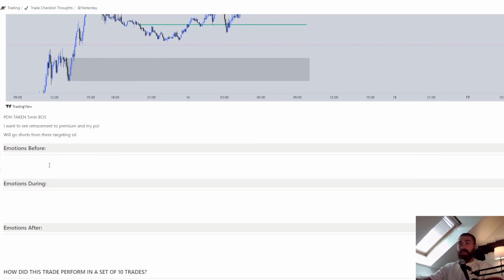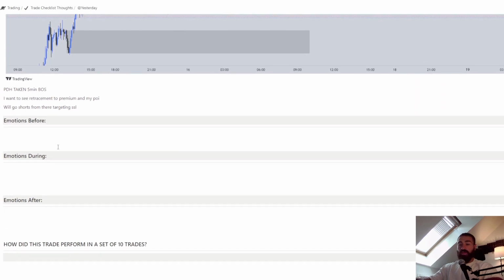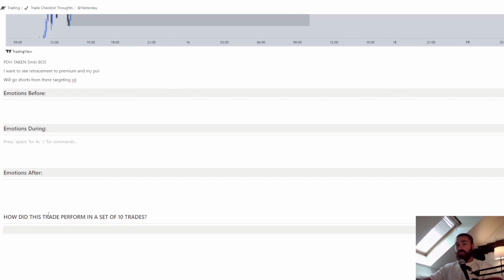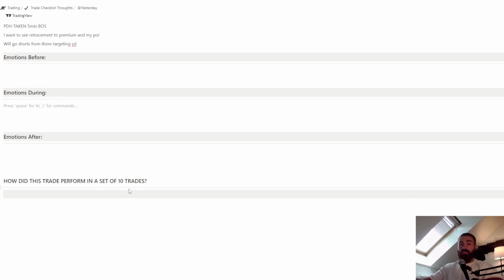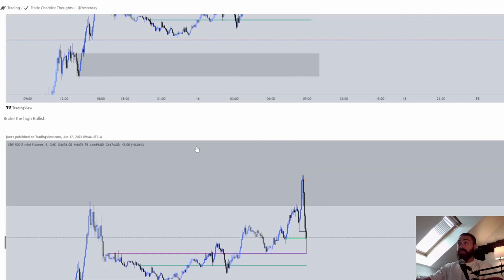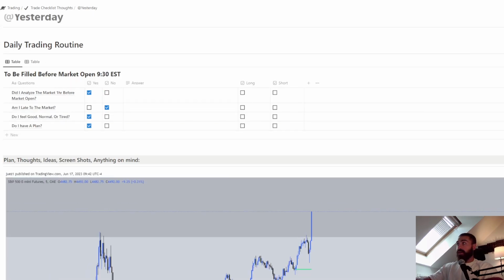And I have here the emotions. If the trade took a long time, I would like to write down what I'm feeling, what I felt during this trade, what I felt before, what I felt after, and how this trade performed out of 10 trades or whatever you want. 10, 20, 30, it doesn't matter. This one, I can copy the link and I can add it to the actual trade that I took, which we're gonna go through right now.